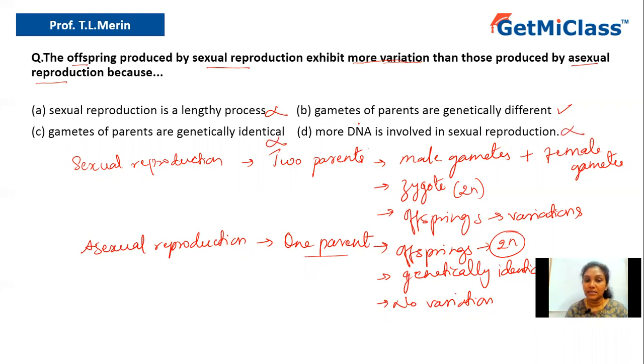So the correct answer is option B, that is gametes of parents are genetically different, and that is why they show variation. So let us conclude the answer. What is the final answer? The final answer is option B: gametes of parents are genetically different, and that is why the offspring produced in sexual reproduction show variation.